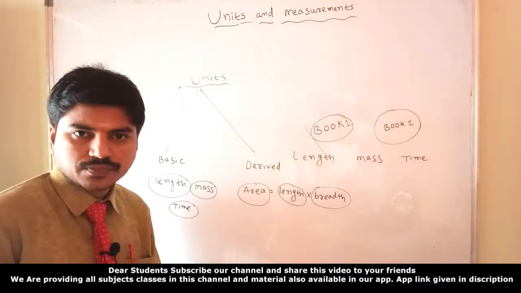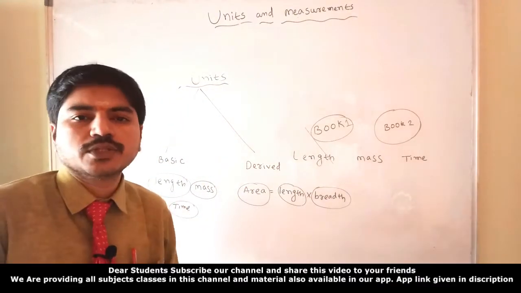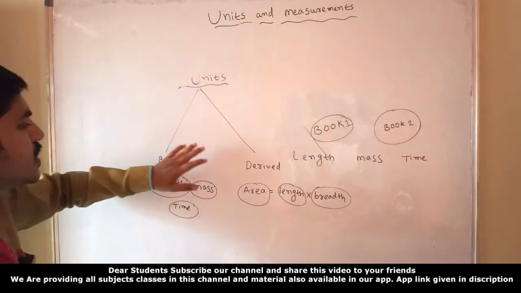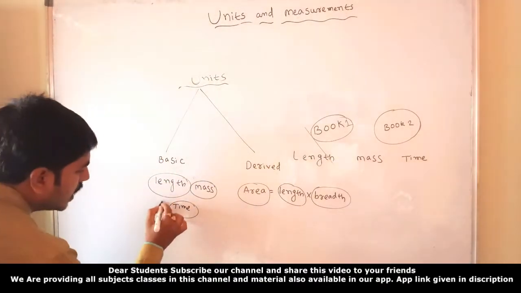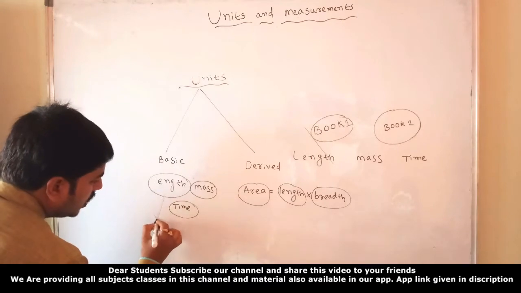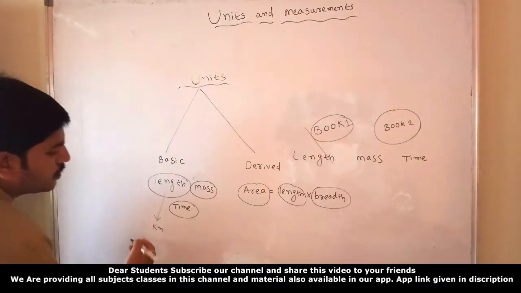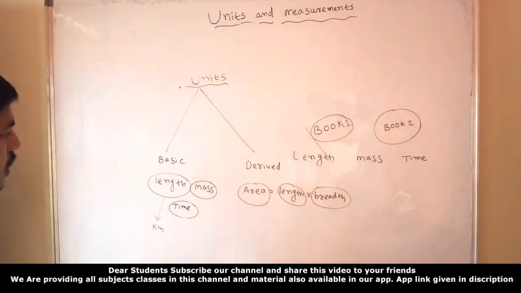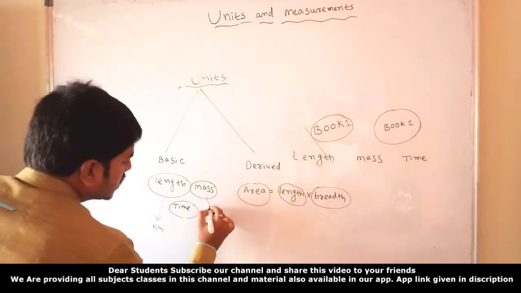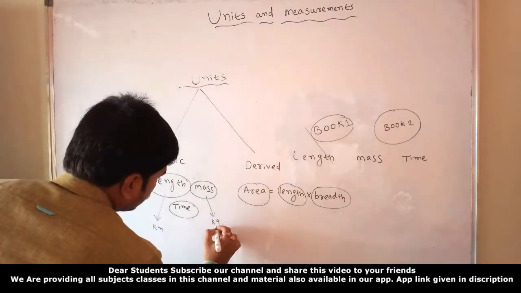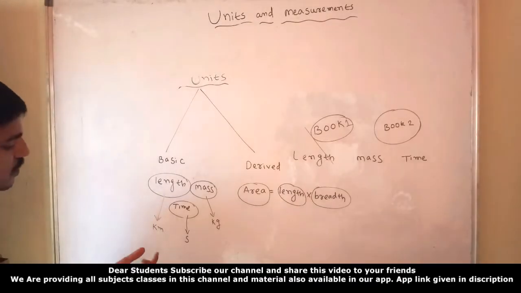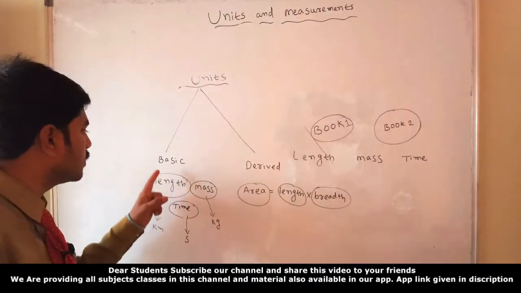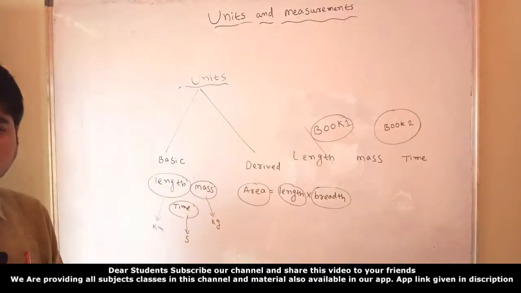What is the basic unit of length? Meters. For mass, kilograms. For time, seconds. These are the basic or fundamental units of the particular physical quantities, right?